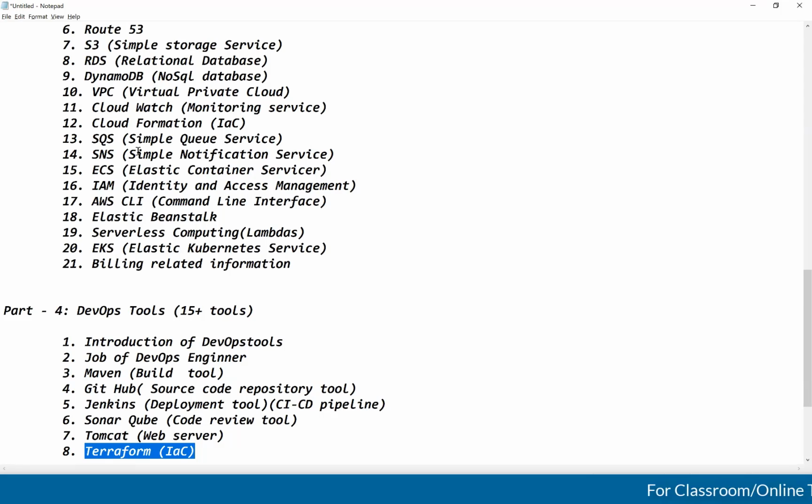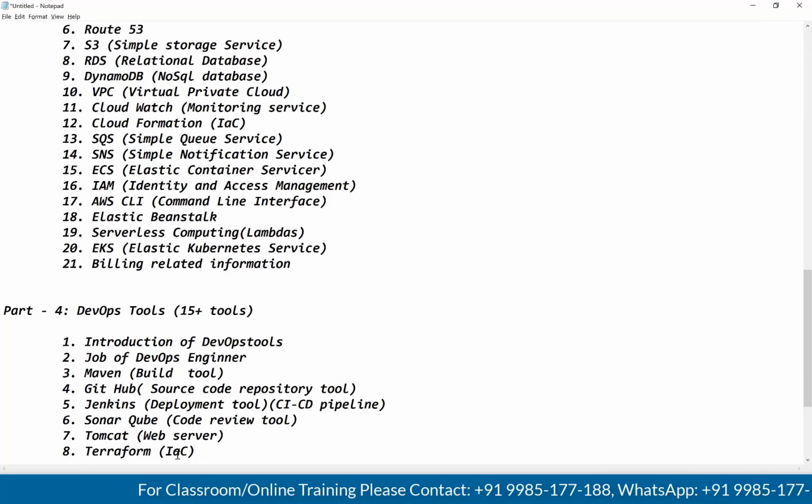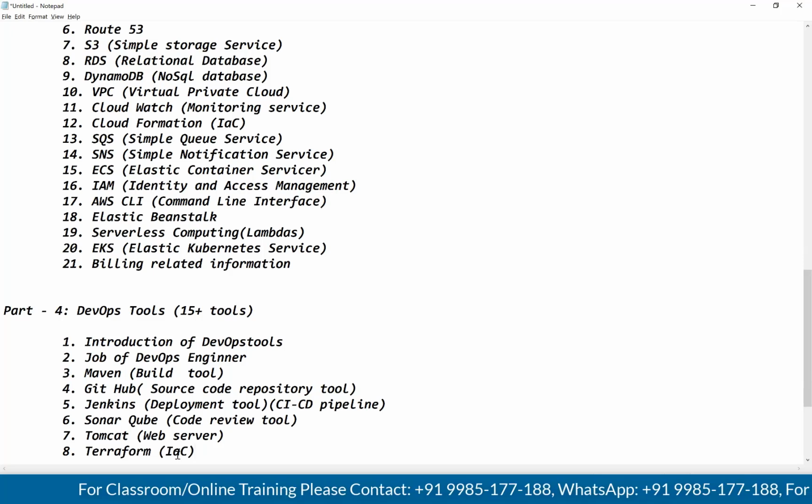But if you know CloudFormation, you can create infrastructure only in AWS. CloudFormation will not support Azure. For Azure, we have a different one, that is Azure Resource Manager. But here in AWS, we have CloudFormation, guys. By using CloudFormation, you can't create the infrastructure in GCP. For GCP, we have another one. But if you know Terraform, you can create the infrastructure in the AWS cloud, in Azure or GCP or IBM cloud, everywhere by using Terraform. That's why Terraform is the most powerful tool, guys.